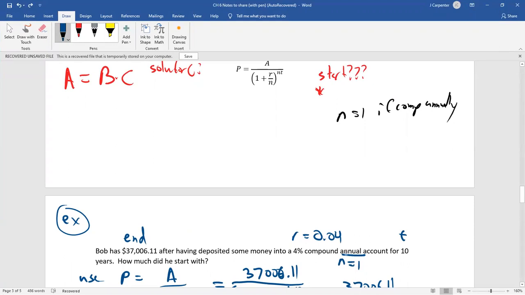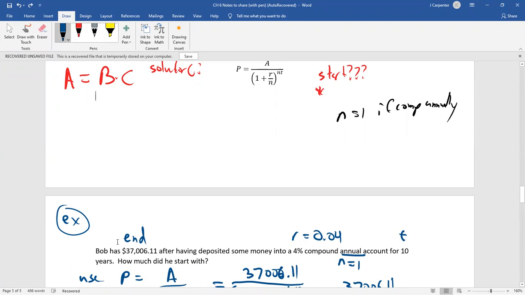So that's what I said. Compounding annually means n is 1. If I said compounding monthly, it's 12. If I said compounding daily, it's 360 or 365, depending on what the problem says. If I say compounding quarterly, it's 4. The 10 is the t, or our x, if you will.